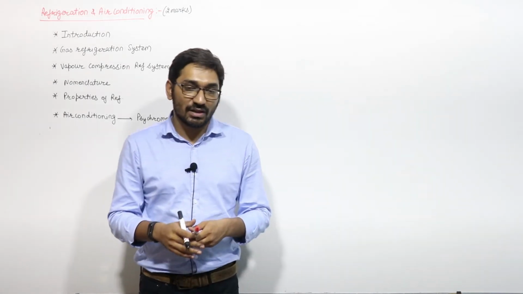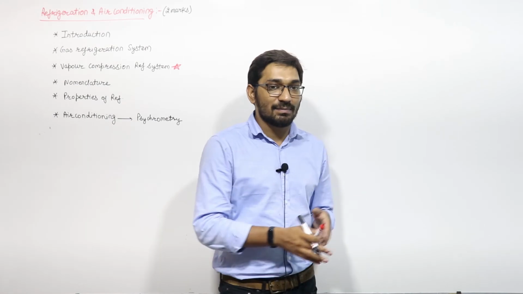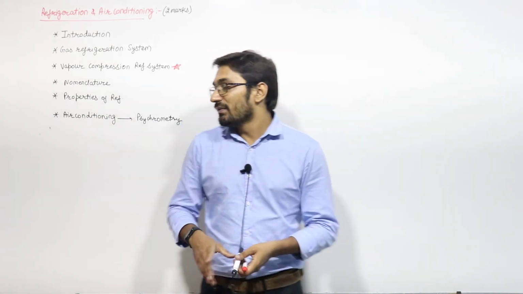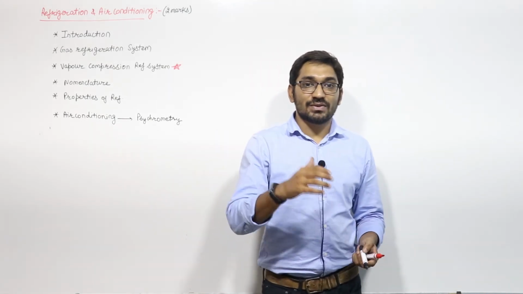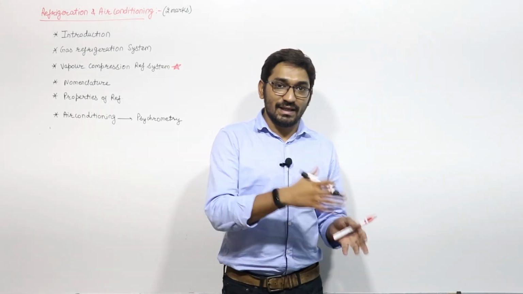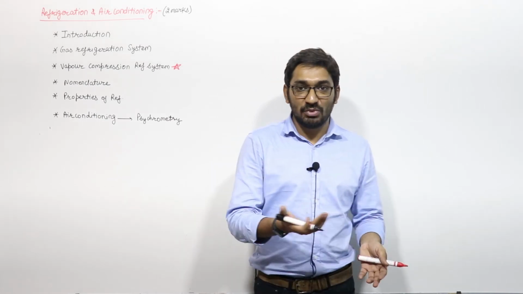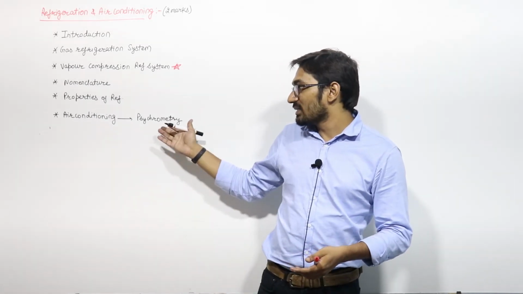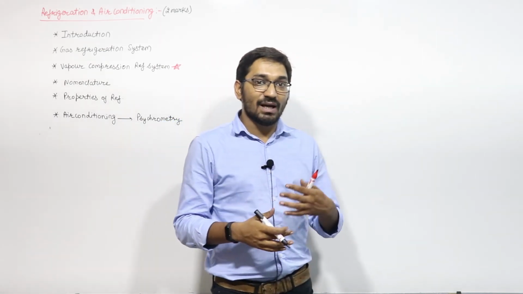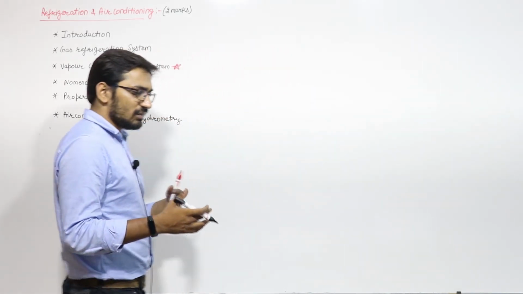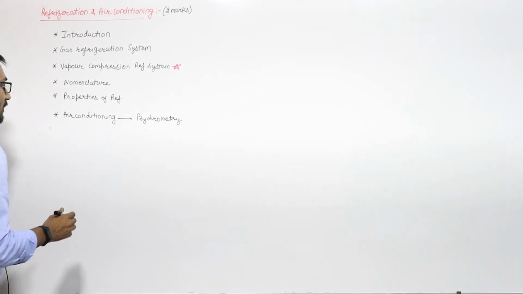Some students have confusion with the wet bulb temperature, so we will explain in psychrometry how you can visualize it. What are the various processes like sensible heating, heating and humidification, or cooling and humidification? All this we will discuss in psychrometry. What will be the properties of moist air? What will be the enthalpy of moist air? All these topics we will cover in psychrometry.